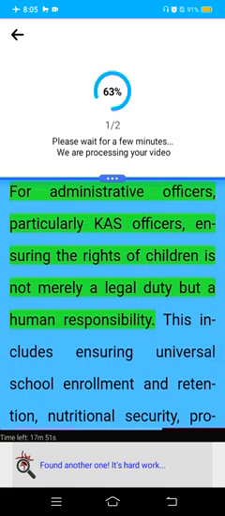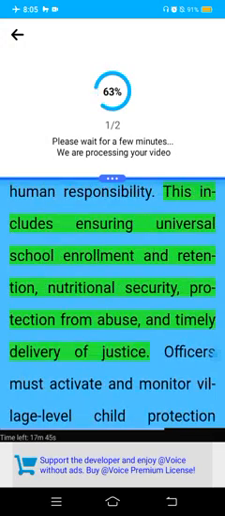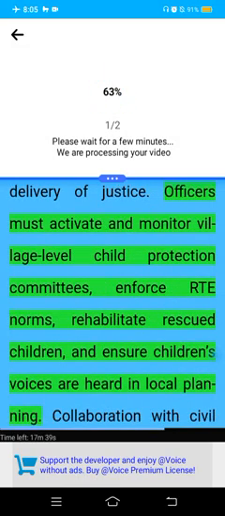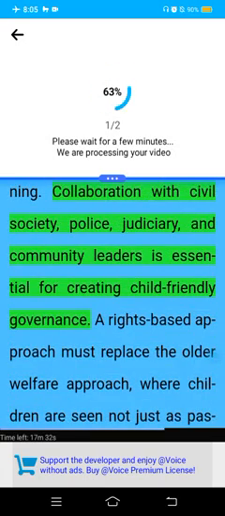For administrative officers, particularly CAS officers, ensuring the rights of children is not merely a legal duty but a human responsibility. This includes ensuring universal school enrollment and retention, nutritional security, protection from abuse, and timely delivery of justice. Officers must actively monitor village-level child protection committees, enforce RTE norms, rehabilitate rescued children, and ensure children's voices are heard in local planning. Collaboration with civil society, police, judiciary, and community leaders is essential for creating child-friendly governance.